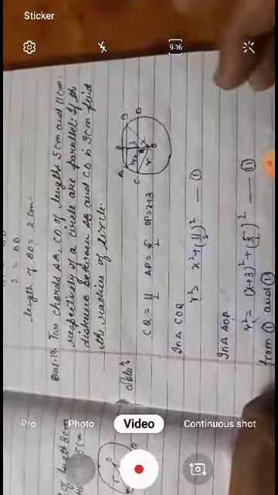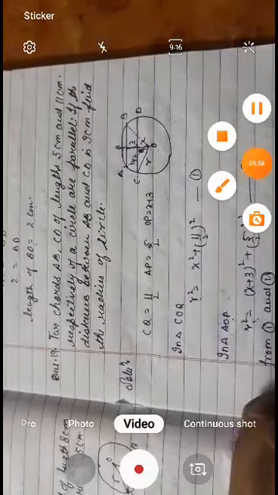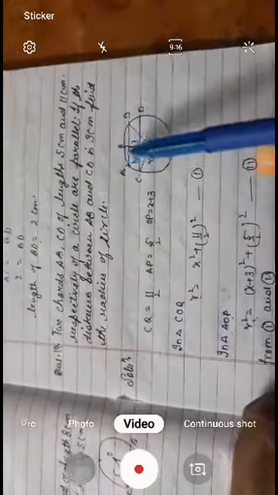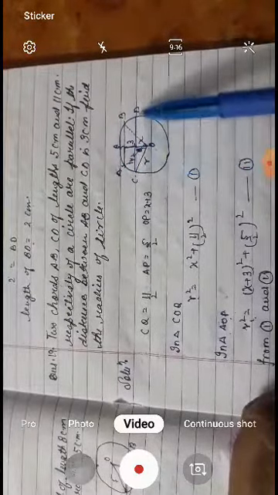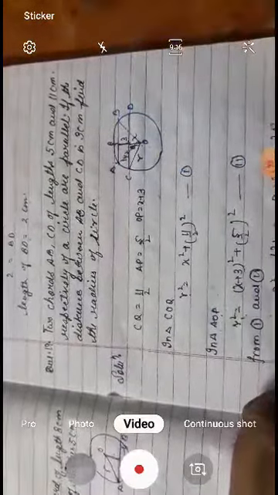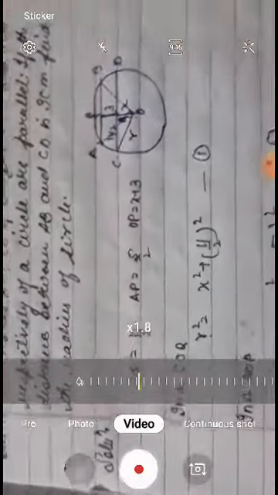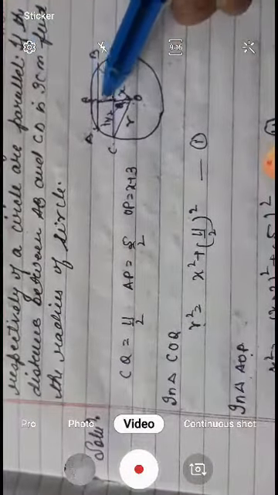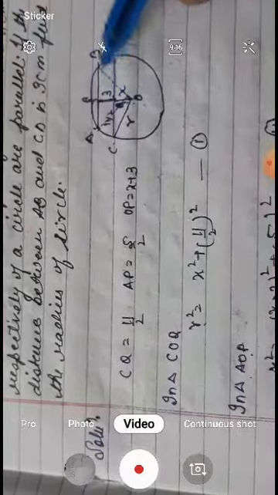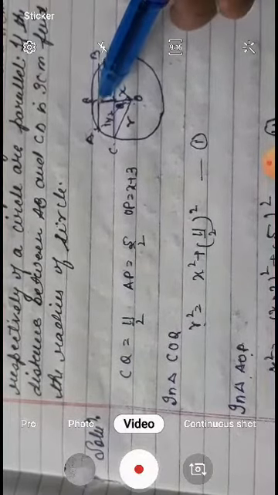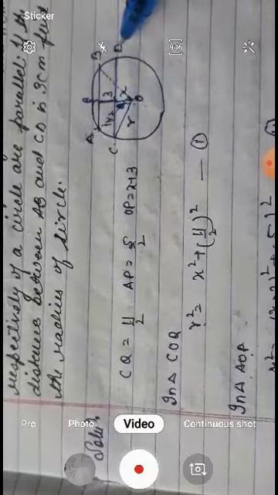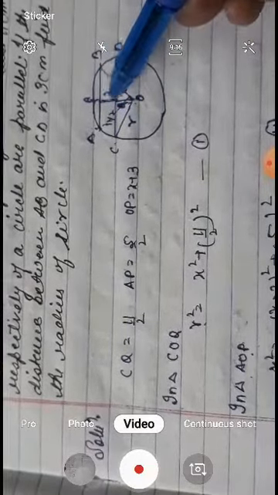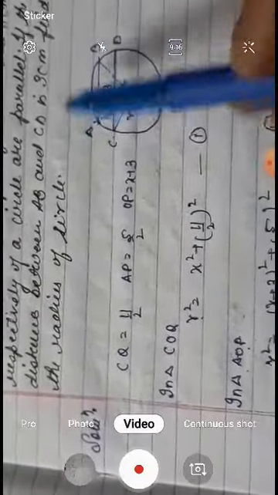Firstly, we make two chords AB and CD. The distance between AB and CD is 3 centimeter, which is given in our question.